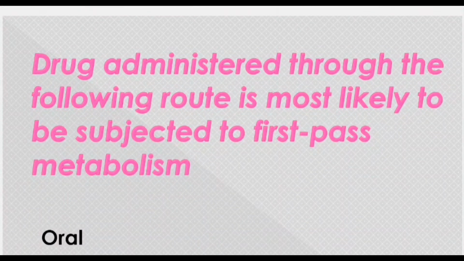Second is, what is the drug administered through the following route is most likely to be subjected to first pass metabolism. So remember, the drug which is administered through which route? Oral route is the most likely to be subjected to first pass metabolism. अगर you give a drug by IV route or other route, then IV route से it is always 100% absorption, intra-arterial intravenous route से 100% absorption into the blood, and there is no first pass metabolism. The bioavailability is 100%. Only when a drug is given by oral route it has limited bioavailability.